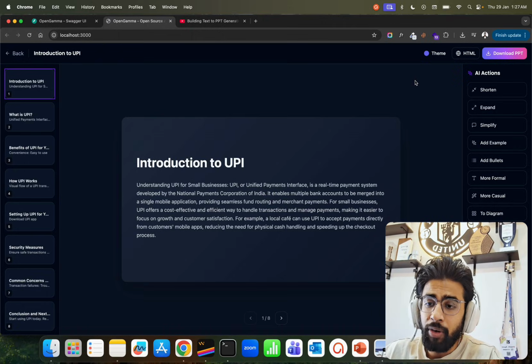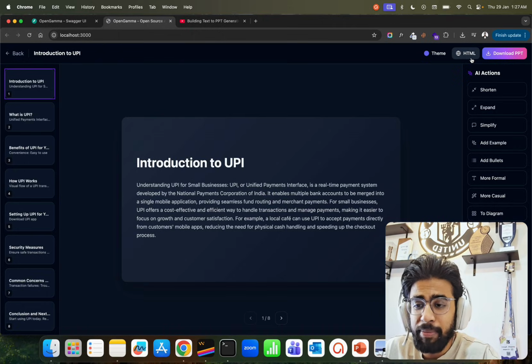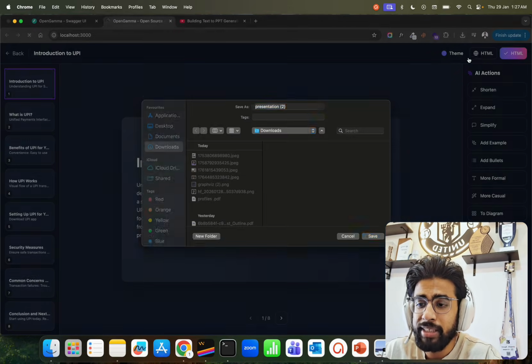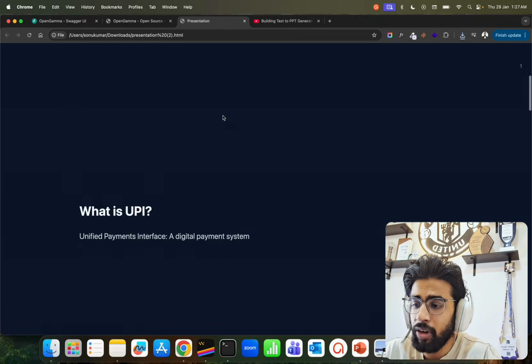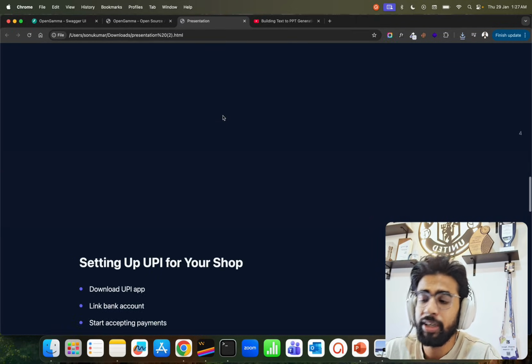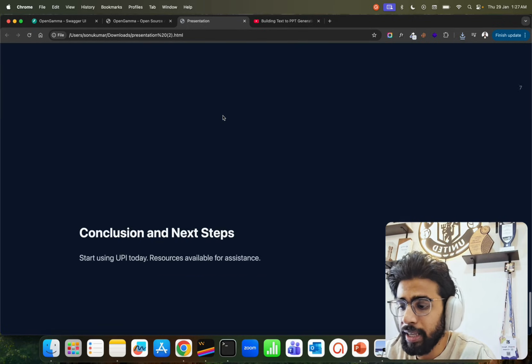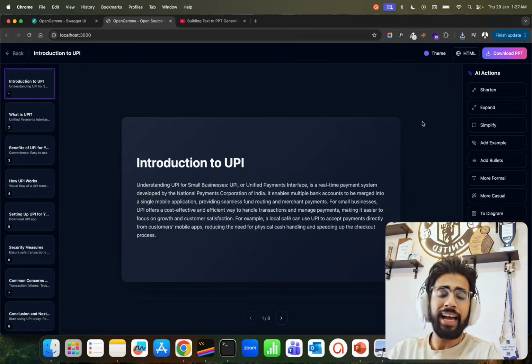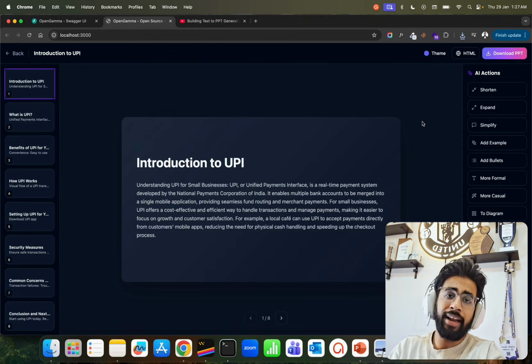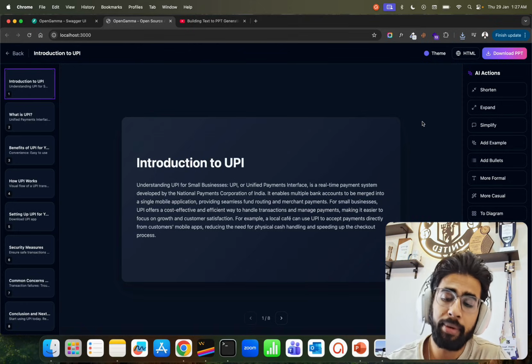Now on the download part, we have an HTML option that you see. If I click on HTML, it will just do it. And if you click on this, you can see all my slides are now in HTML. You can just present it wherever you want. Okay, and this looks a bit simple. We already have an image option to add, and I'll show you the code in a little bit, like how I am building it.